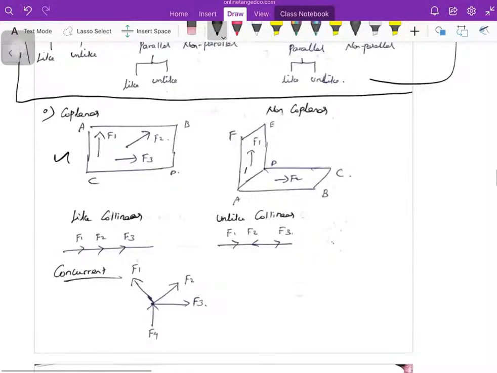Then collinear. Collinear means all the forces are acting along the same line of action. Here force 1, force 2, force 3 are all acting in the same line of action, in the same direction. For example, F1, F2, F3 are acting to the right-hand side, so it is collinear. Unlike collinear means F1 and F3 are acting to the right, but F2 is acting in the opposite direction.